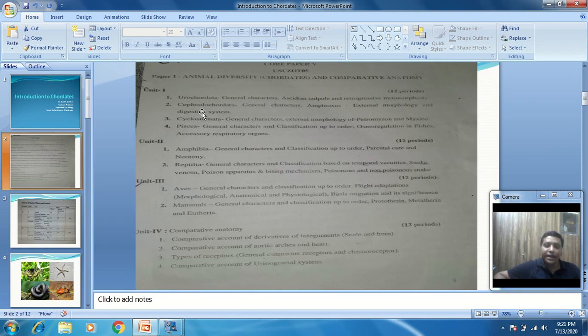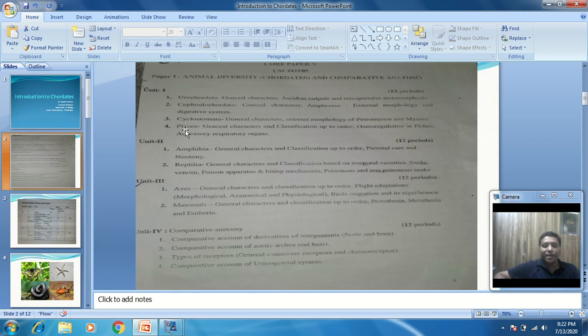The second topic is Cephalochordata, in which they ask about the general characteristics of Amphioxus, its external morphology, that is external appearance, and the digestive system. Only the digestive system is asked. The third topic is the Cyclostomata, in which they ask the general characteristics of the cyclostomes, meaning Petromyzon and Myxine, then the external morphology of Petromyzon and Myxine.